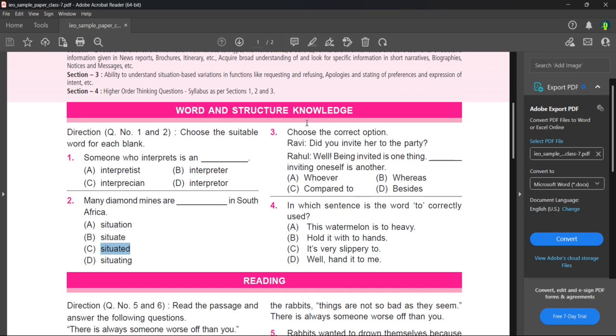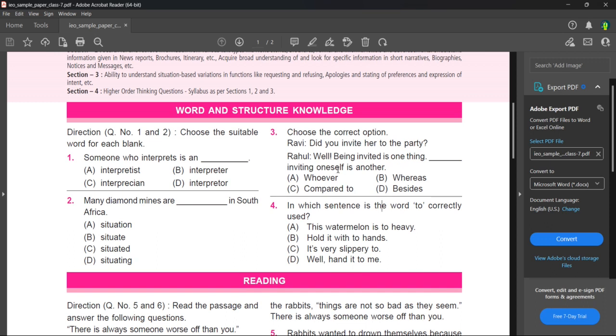So 2C. Next, this is dialogue writing. Choose the correct option. Do you invite her to the party? Well, being invited is one thing, blank, inviting oneself is another. Whoever inviting oneself is another, that's not a correct option. Compared to inviting oneself is another, that's also not a correct answer. Whereas, well, being invited is one thing, whereas inviting oneself is another. That's the correct answer.